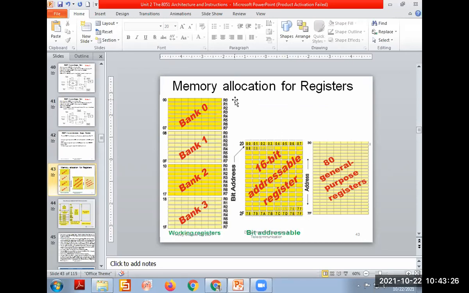And next point, memory allocation or memory management in the 8051. And draw this diagram fast. It's not required to write this whole thing. I will tell how to write. First write the point. Next point, memory management or memory allocation in the 8051.